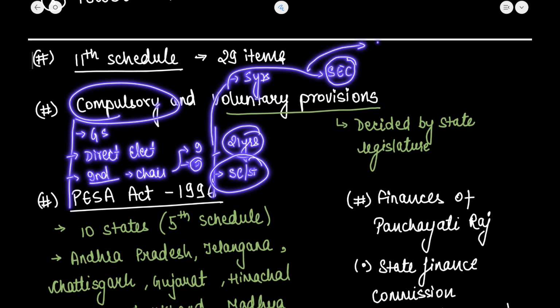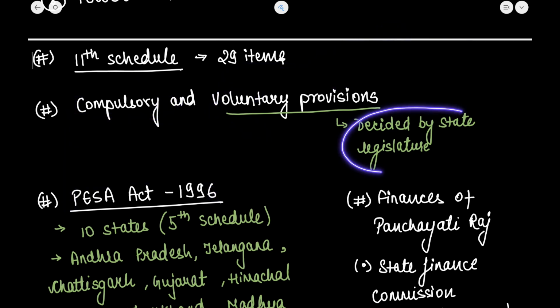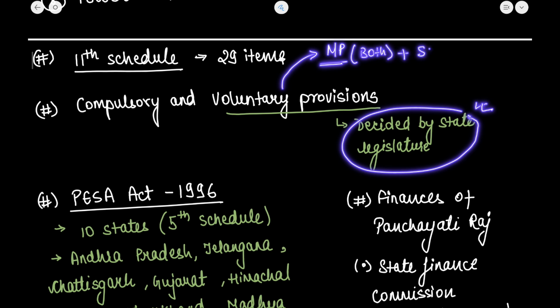Other than that, one-third of seats reserved for women is also a compulsory provision. Now, if I talk about the voluntary provisions, all decisions regarding them are determined by the state legislature. Voluntary provisions include representation at the panchayat level for members of Parliament of both houses, that means Lok Sabha and Rajya Sabha, as well as the state legislature. Secondly, reservation of seats for the backward classes at panchayats at any level is also a provision which is given.